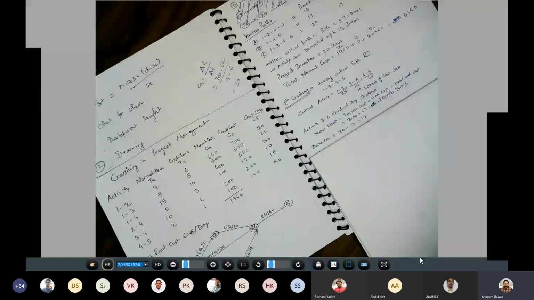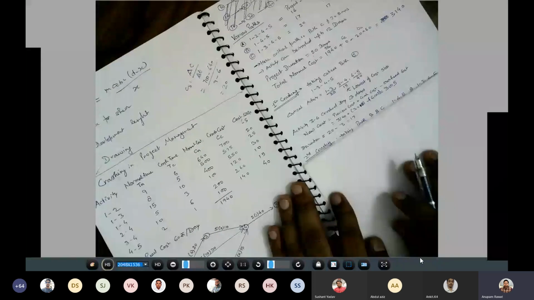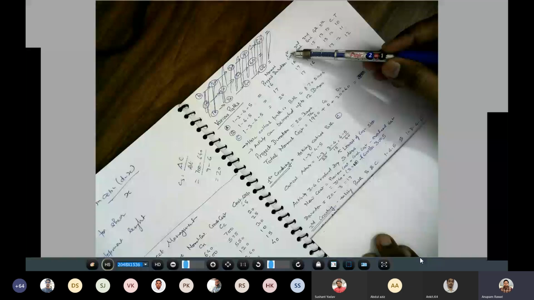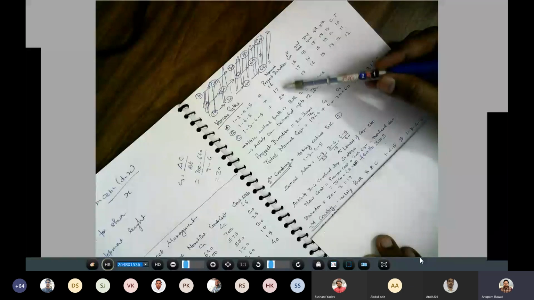Okay, so now after the first crashing we will go to the second crashing. Before going to that we will prepare a table here, and after the first crashing the project durations have changed because the activity 3-4 has been crashed by 3 days.